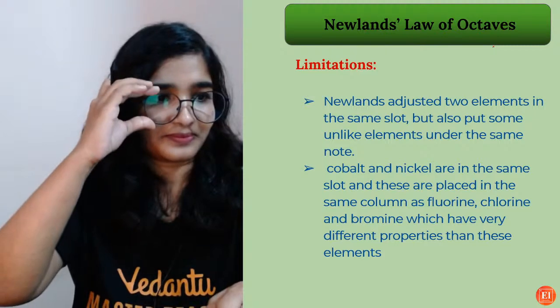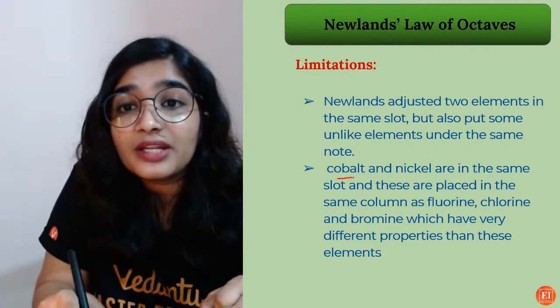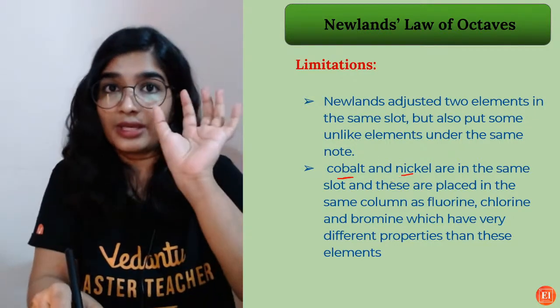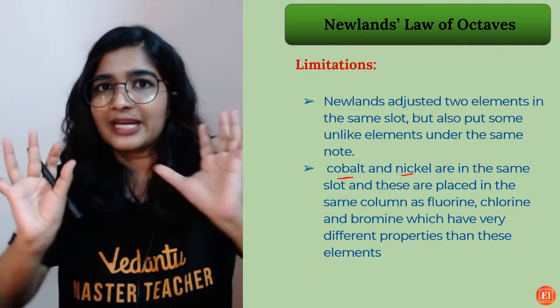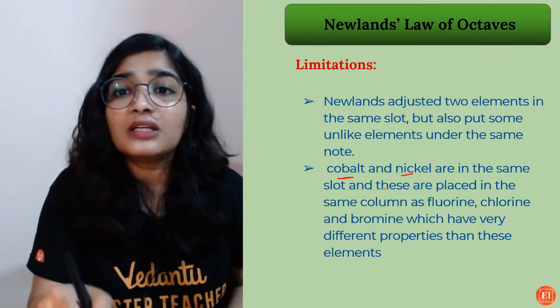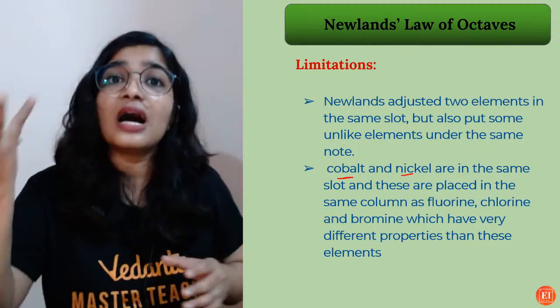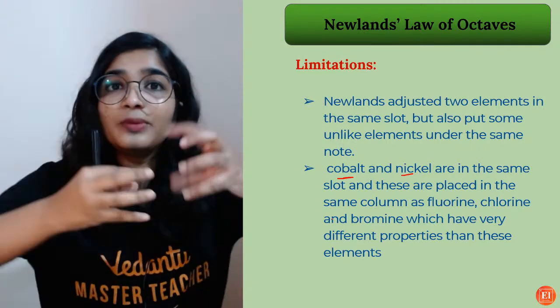Okay. Yes. So cobalt and nickel are in the same slot. Okay, that is fine, I agree. Cobalt and nickel, they have similar properties. But what about the iron? They have to be together, right?